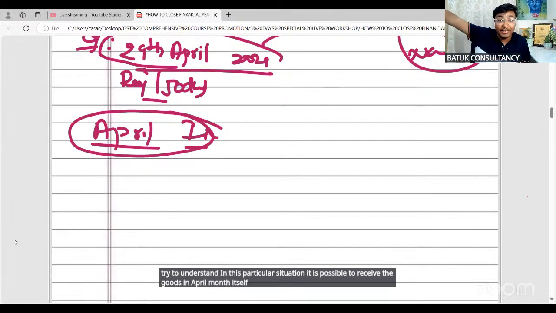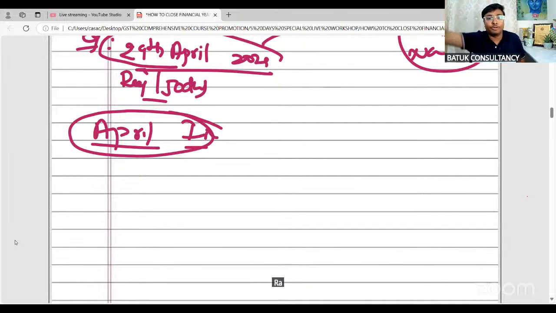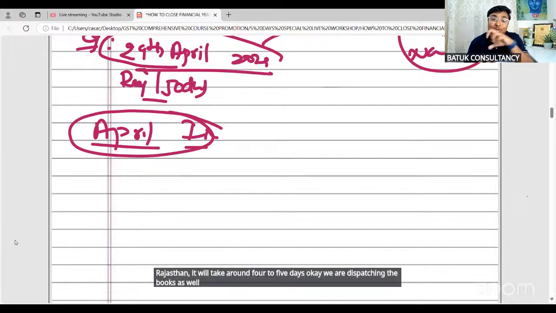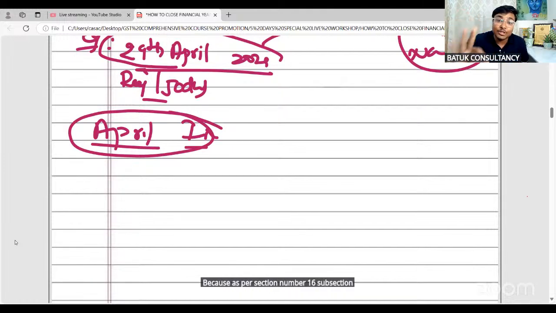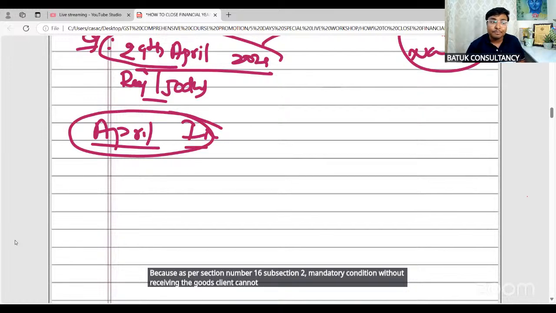No, because from Tamil Nadu to Rajasthan, it will take around 4 to 5 days. We are dispatching the books as well, so we know very well. So in that case, when the client has not received the goods, how can the person claim the input tax credit? Because as per section 16 subsection 2, a mandatory condition, without receiving the goods, the client cannot claim the input tax credit.